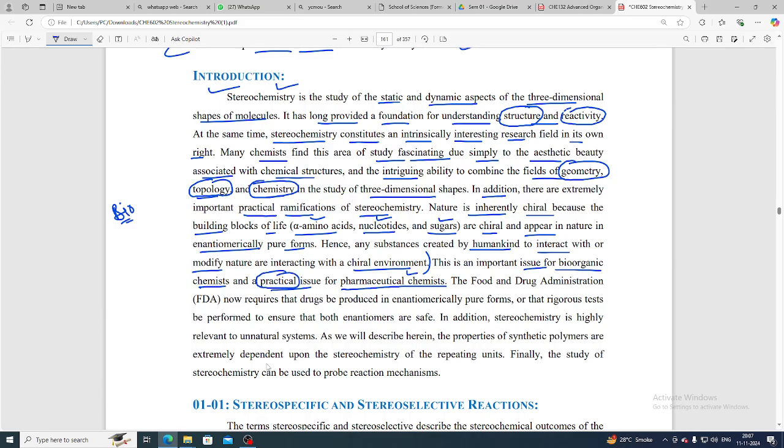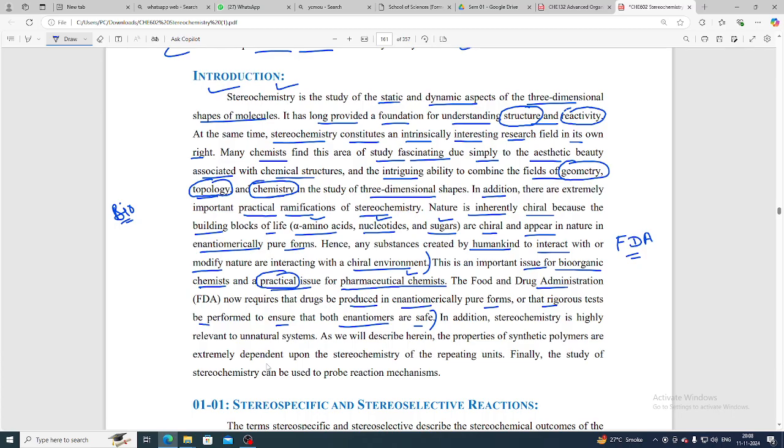Okay, yes, so the Food and Drugs Administration, that is the FDA, now requires that drugs be produced in an enantiomerically pure form or that a rigorous test be performed to ensure that both enantiomers are the same. Okay, जो भी enantiomers हमें मिल रहे हैं, दोनों के दोनों सेफ हैं, तो ये हमें FDA कंफर्म कर रहा है.